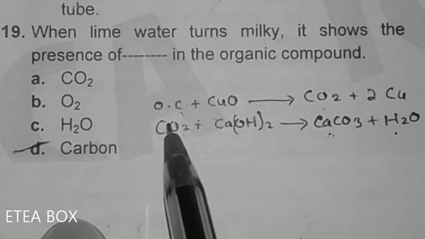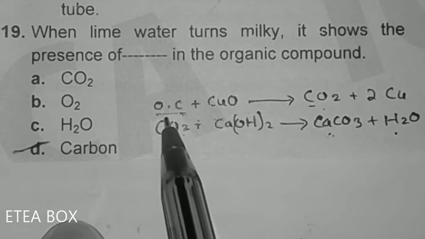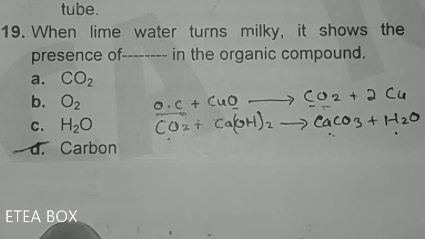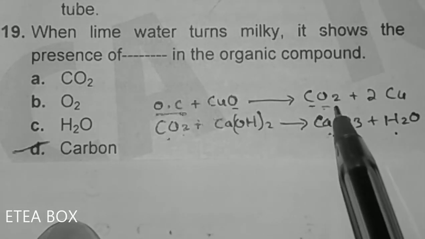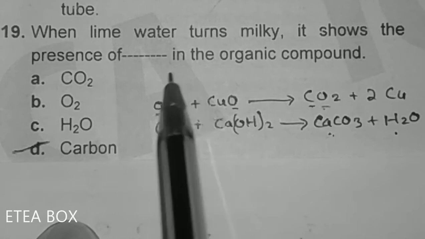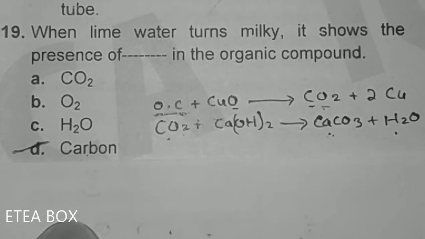Actually carbon comes from the organic compound and the oxygen comes from the copper oxide, so it makes carbon dioxide. So it represents the presence of carbon in the organic compound because carbon has come from the organic compound. So option D is correct here.